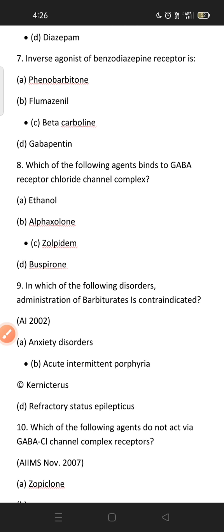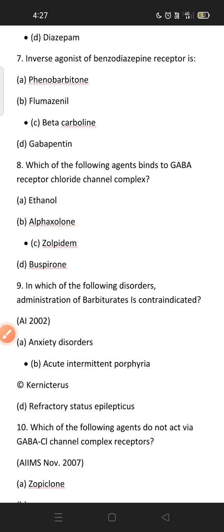Inverse agonist of the benzodiazepine receptor is beta carboline. Beta carboline is the inverse agonist to the benzodiazepine receptor. Which of the following agents binds to the GABA receptor chloride channel complex? Zolpidem, the Z group drug, binds to the GABA receptor chloride channel complex. It acts on the GABA receptor chloride channel complex.